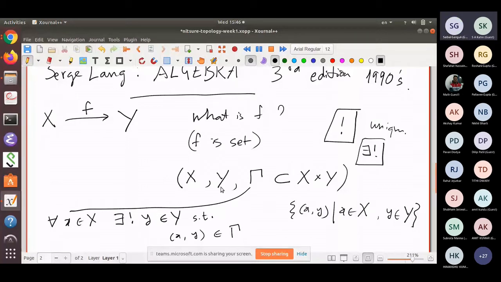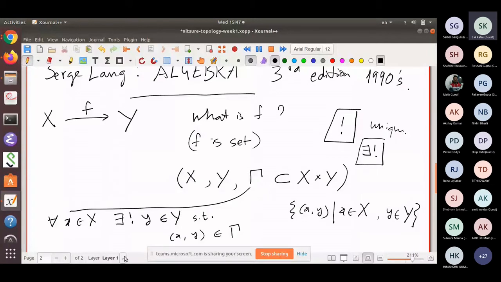So by definition, the function has a codomain. See, you may wonder, what if I suppress Y, what if I only keep Γ? Won't I get the function? Because in the old days, I remember when I was in college, a function was simply this, Γ. There was no X and Y, because the argument was, well, these are ordered pairs, so look at all the first elements, and the set of all those is X.